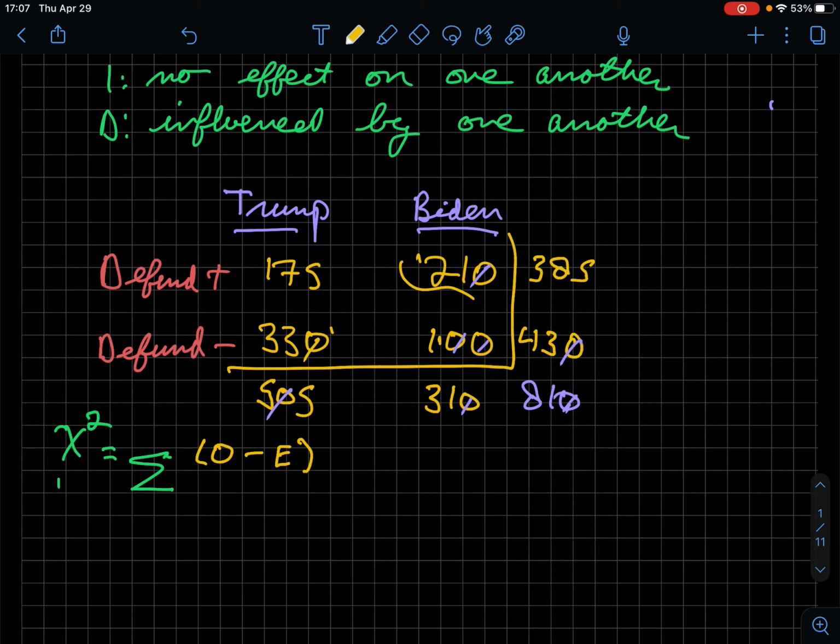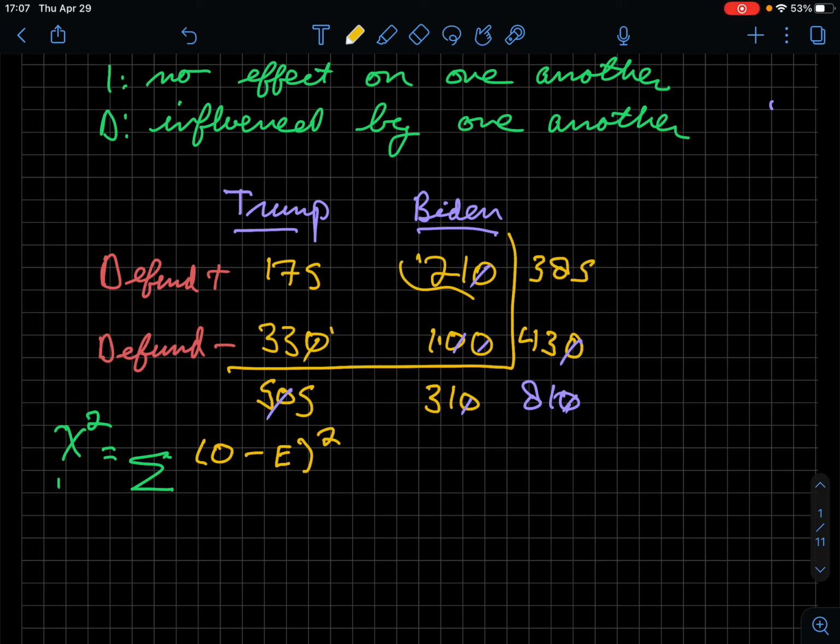So we're taking the difference between these two, which is a deviation, and we're going to square it. First we take the observed value, subtract the expected value, what we'd expect to see if these categories were independent, so there's no association, and square it.